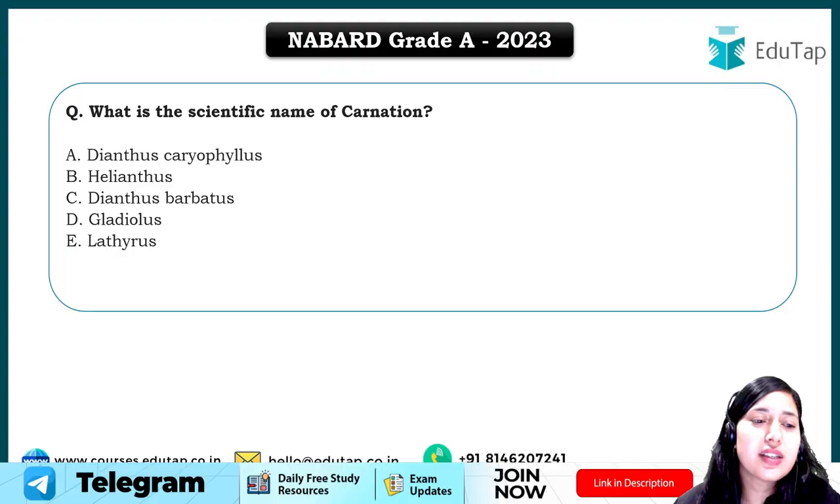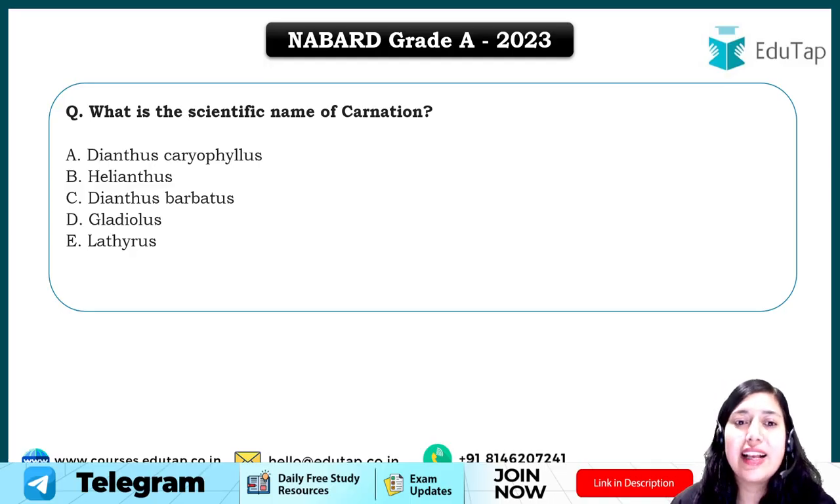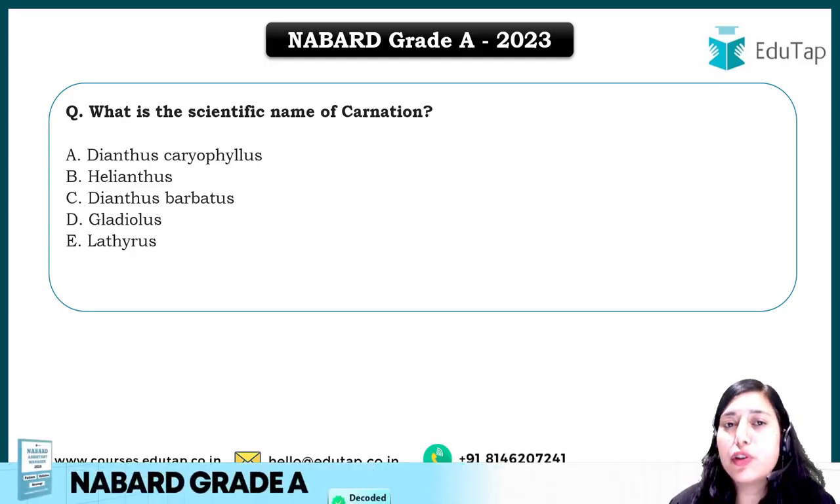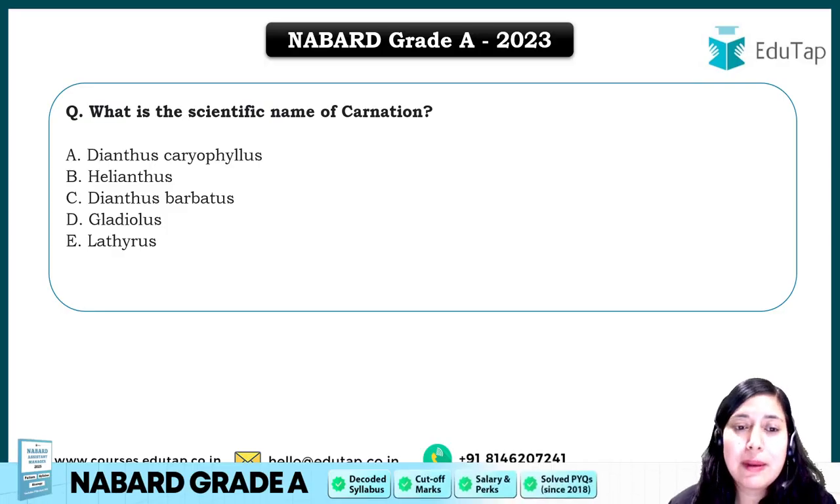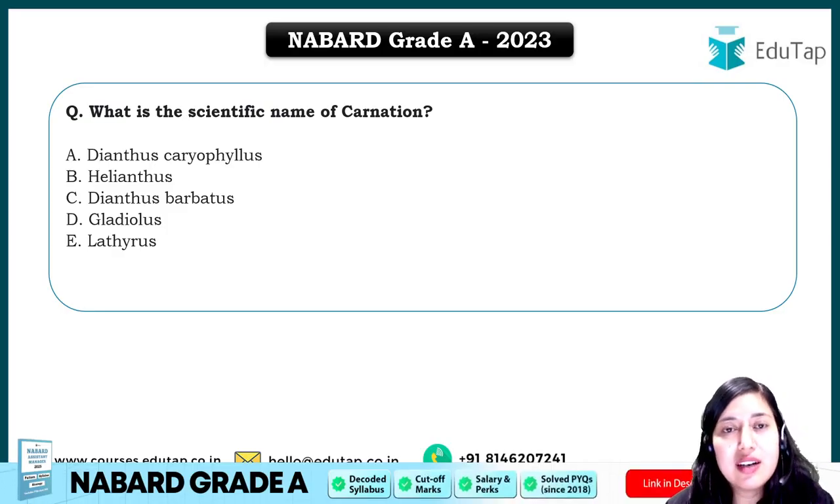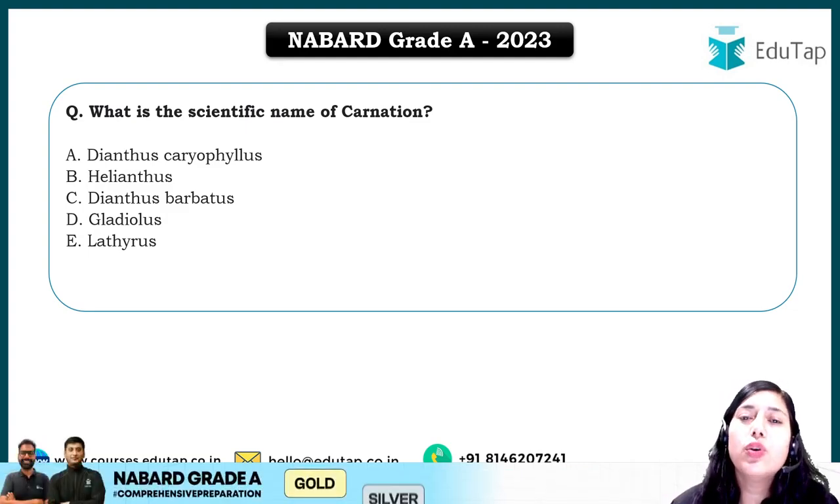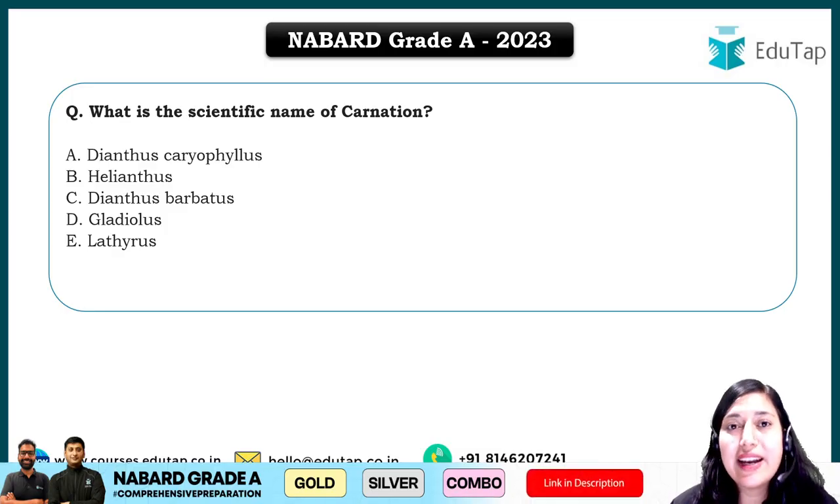So the first question is, what is the scientific name of carnation? Okay, so students, as we see, the exam pattern is changing and now NABARD has started asking questions on scientific names. Earlier NABARD did not used to ask this type of question, but now scientific names are being asked frequently every year.